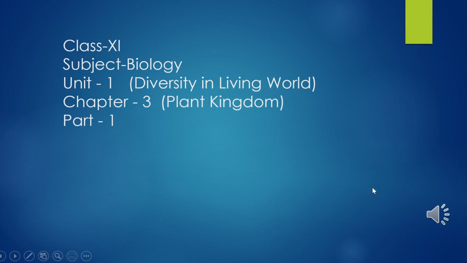Good morning, students. This is our chapter Plant Kingdom under unit Diversity in Living World. As in the biological classification chapter, we have studied the five kingdom classification, that is Monera, Protista, Fungi, Plantae and Animalia. So today we'll study the plant kingdom, and under it we'll study Thallophyta, then Bryophyta, Pteridophyta, Gymnosperms and Angiosperms.